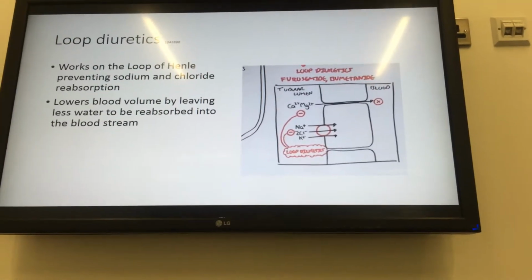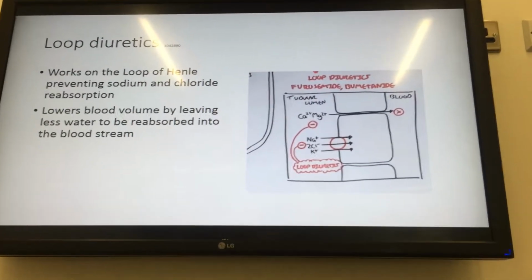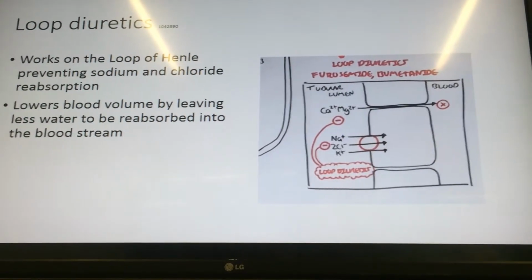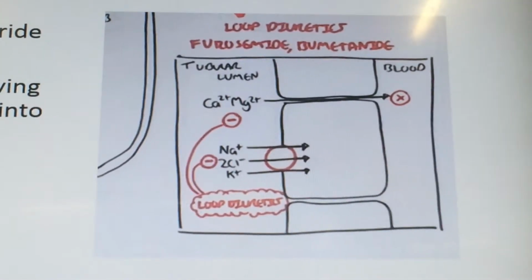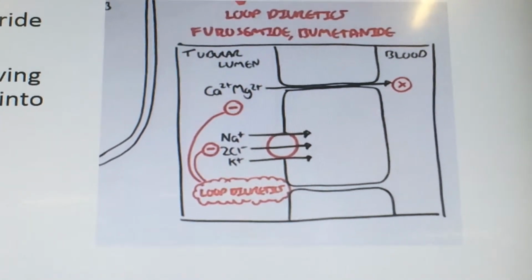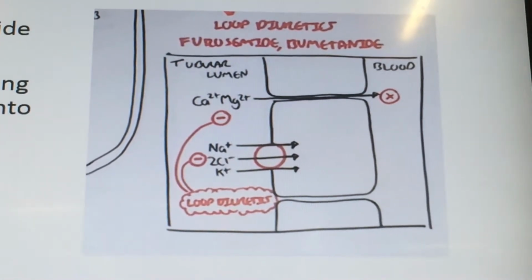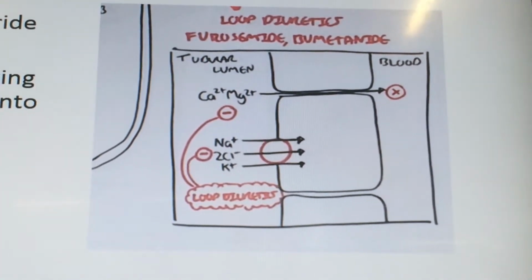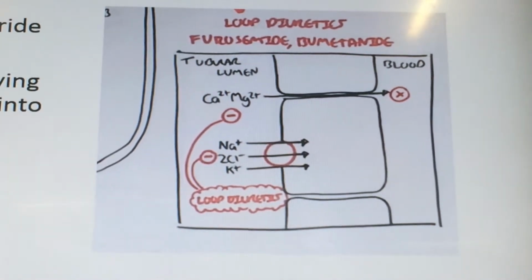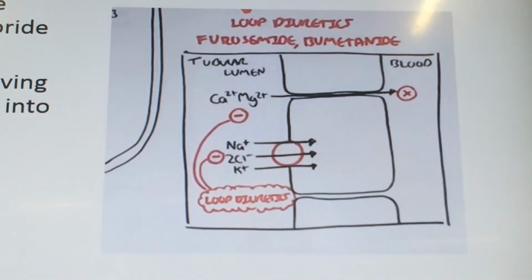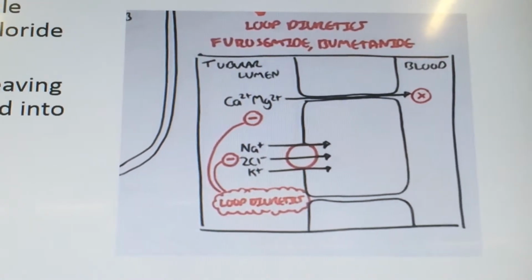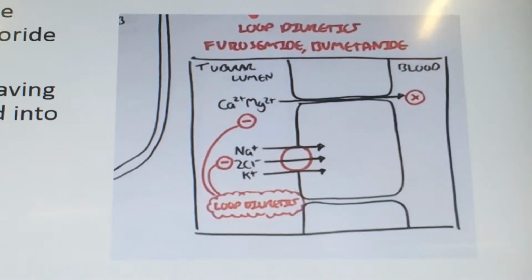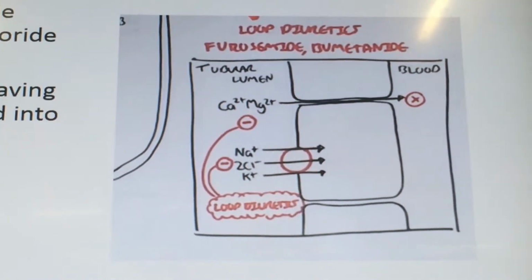Loop diuretics, which work at the thick ascending loop of Henle, prevent sodium and chloride reabsorption. This diagram here shows part of the tubular lumen of a loop of Henle. This is achieved by competing for chloride binding sites. Magnesium and calcium reabsorption in the thick ascending limb is dependent on the positive lumen voltage gradient set up by potassium recycling through the renal outer medullary potassium channel. Loop diuretics also inhibit their reabsorption.